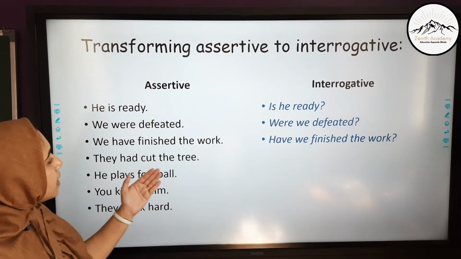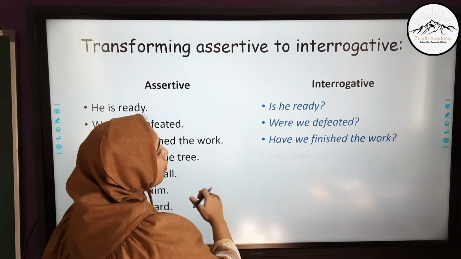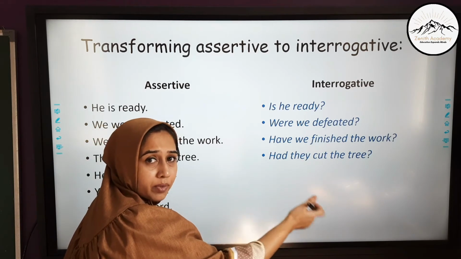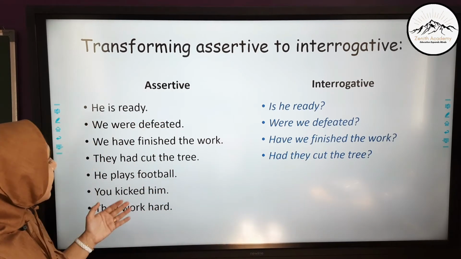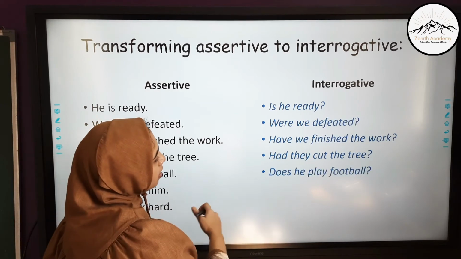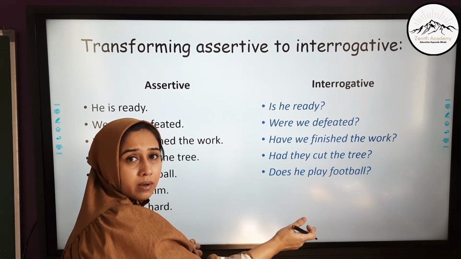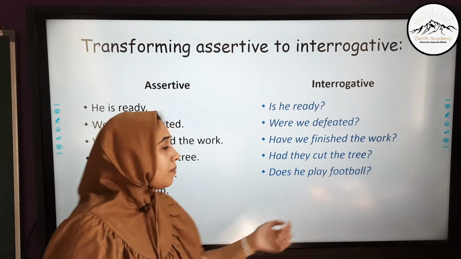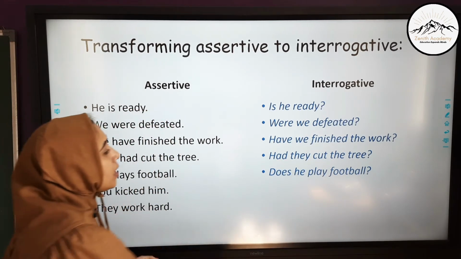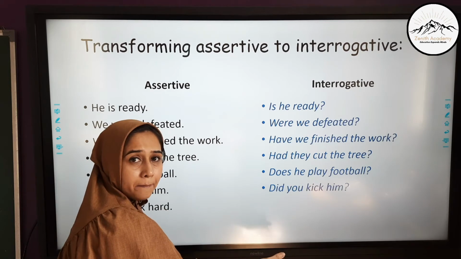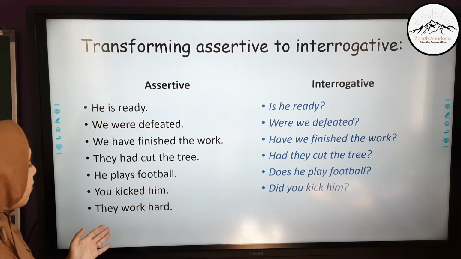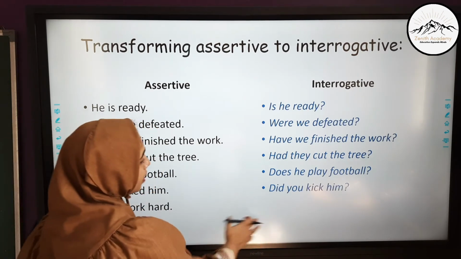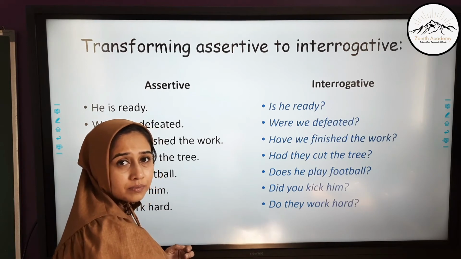They had cut the tree. Had they cut the tree? Question mark. He plays football. Does he play football? Plays becomes does he play. You kicked him. Did you kick him? They work hard. Do they work hard?